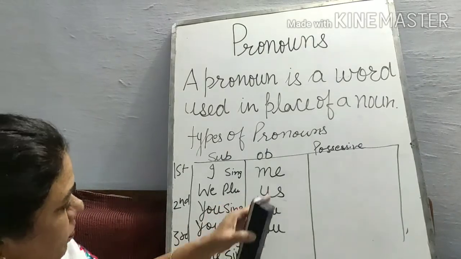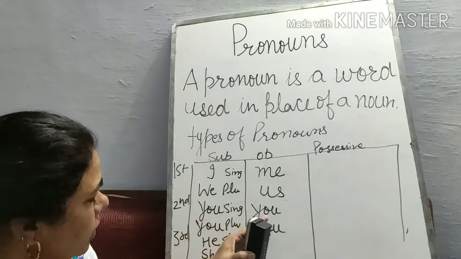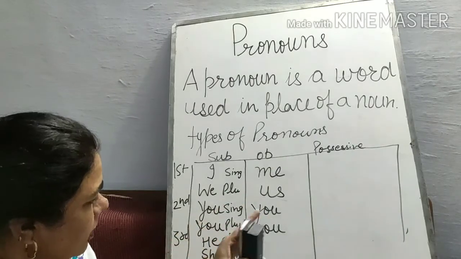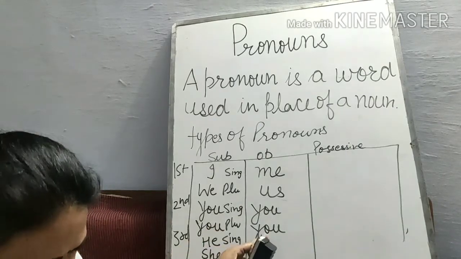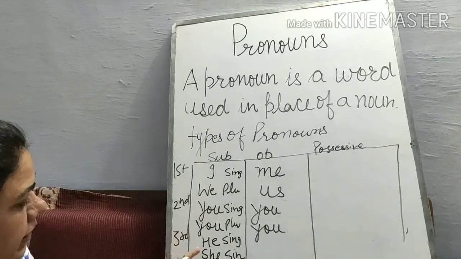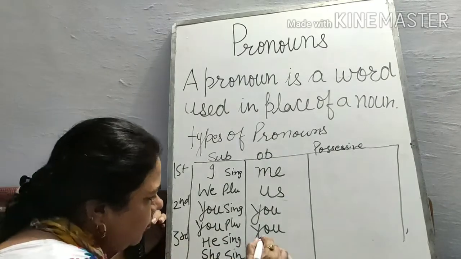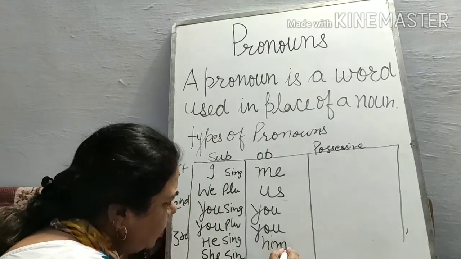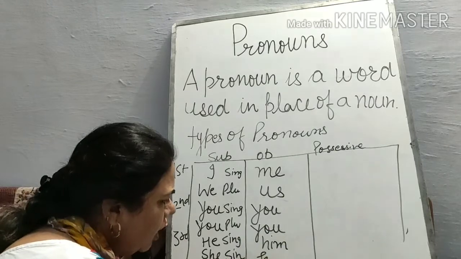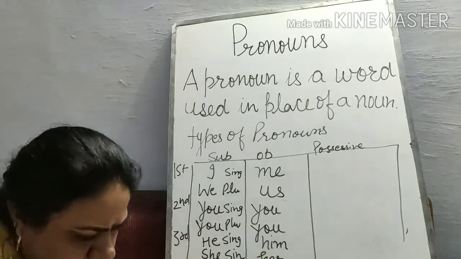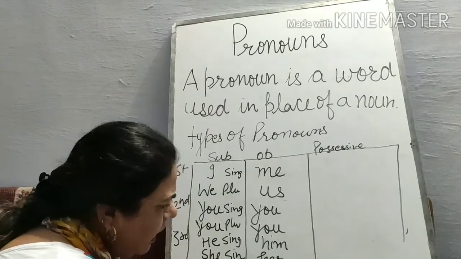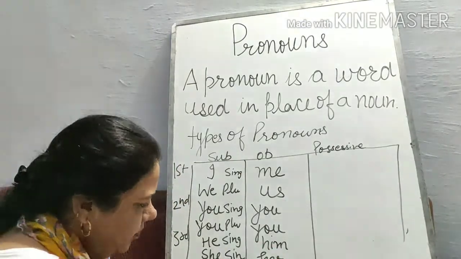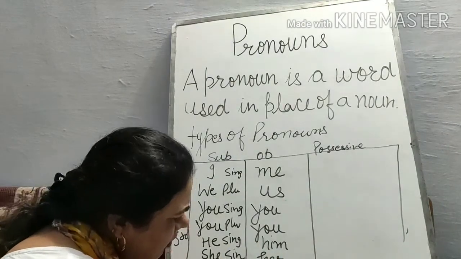Here you is subject and the object will be the same, in plural form also. He will change into him in the object. She will change into her. It will change into it, and they will change into them. Again I am repeating.